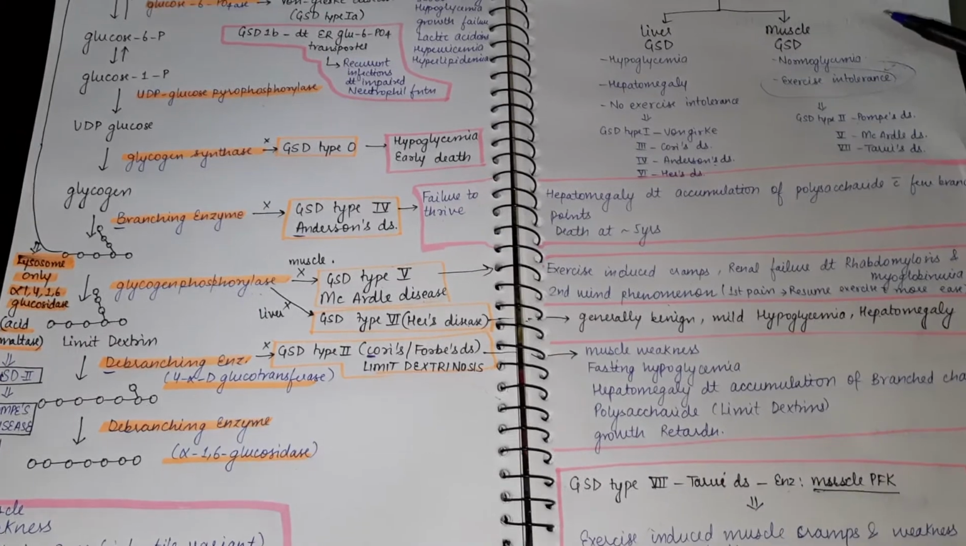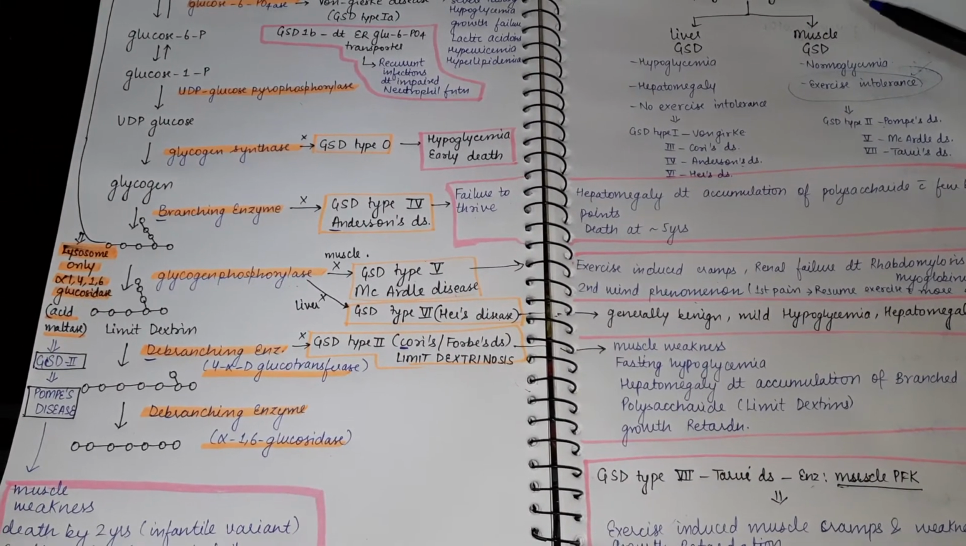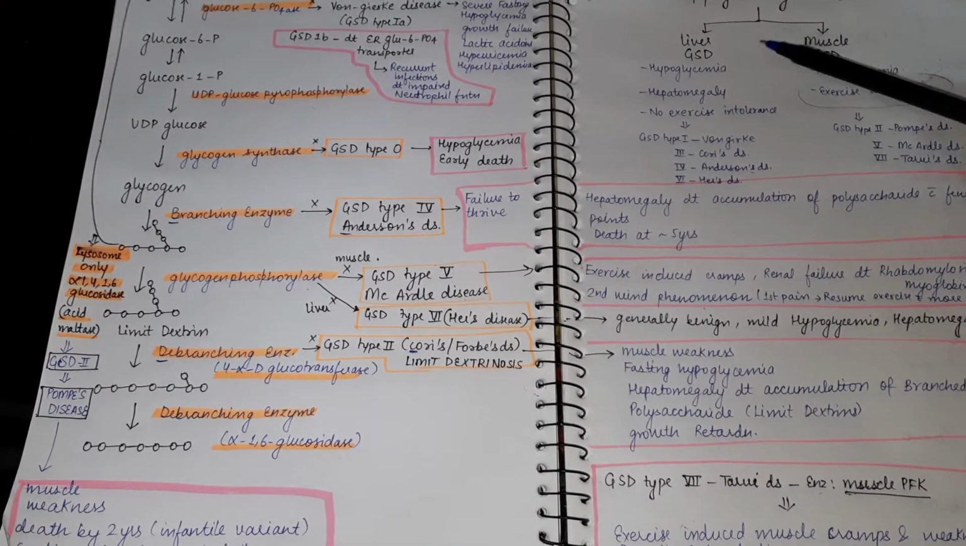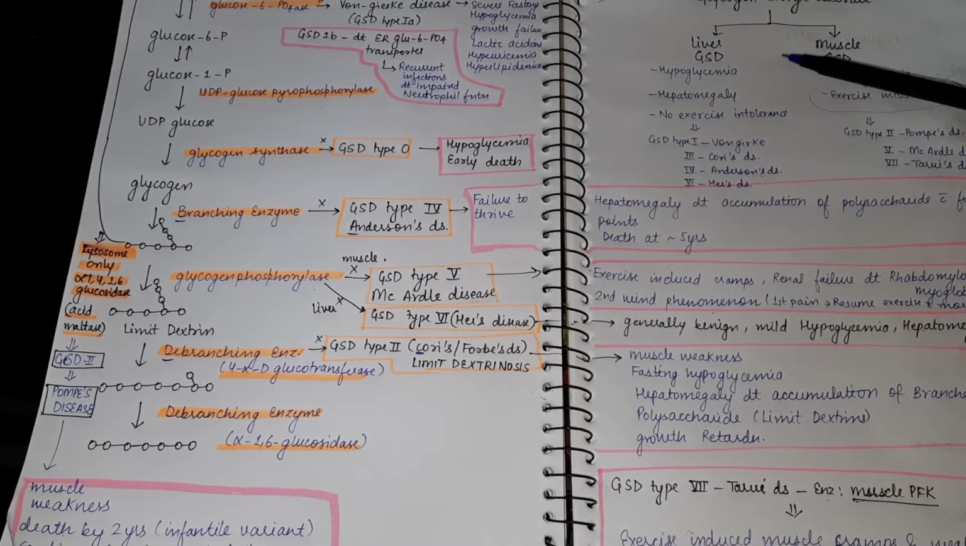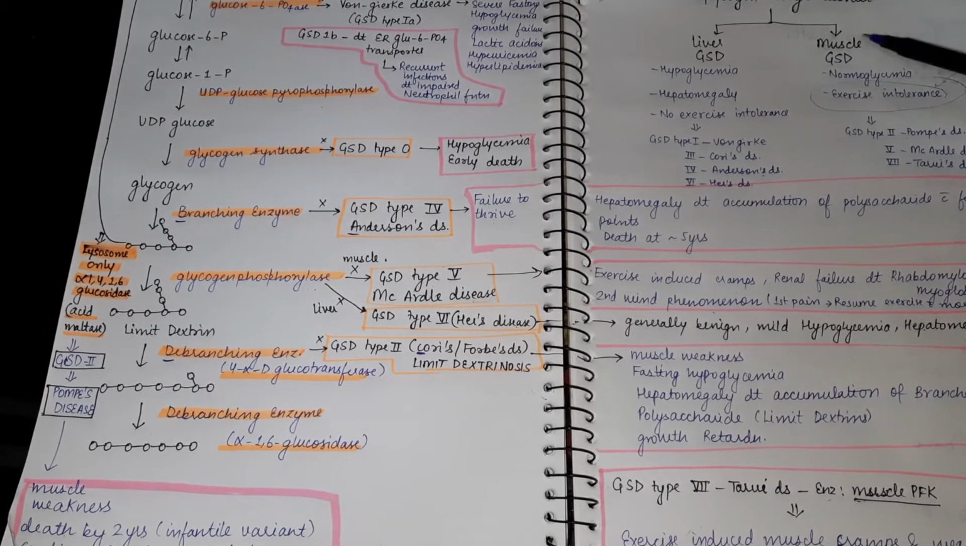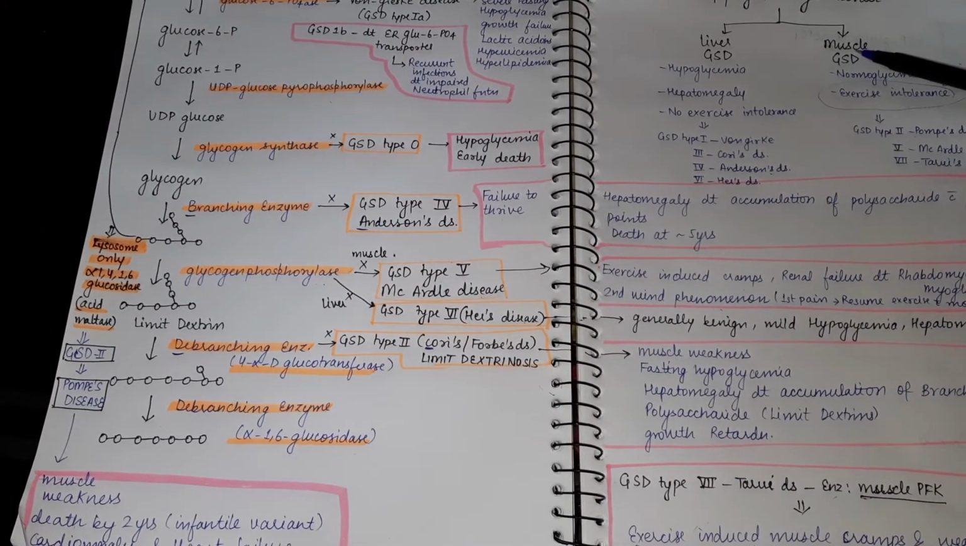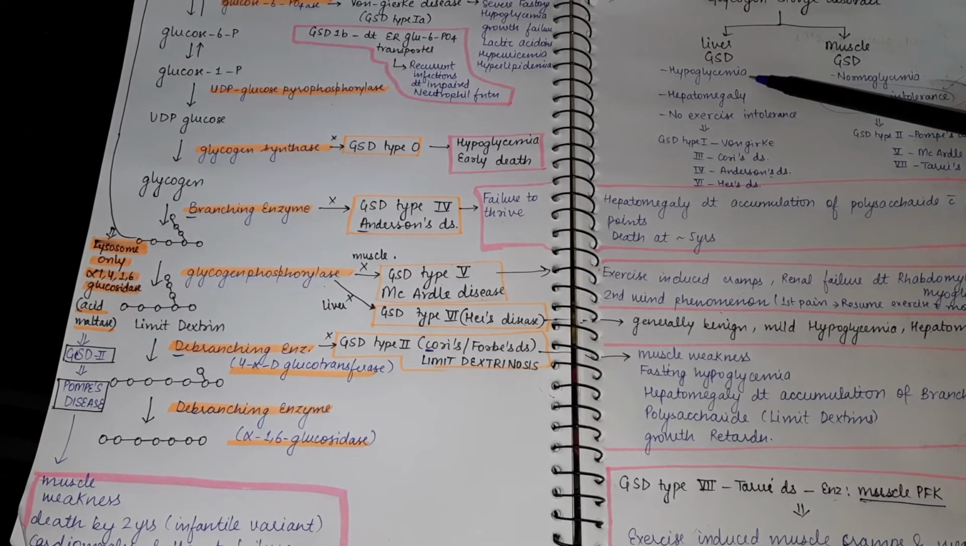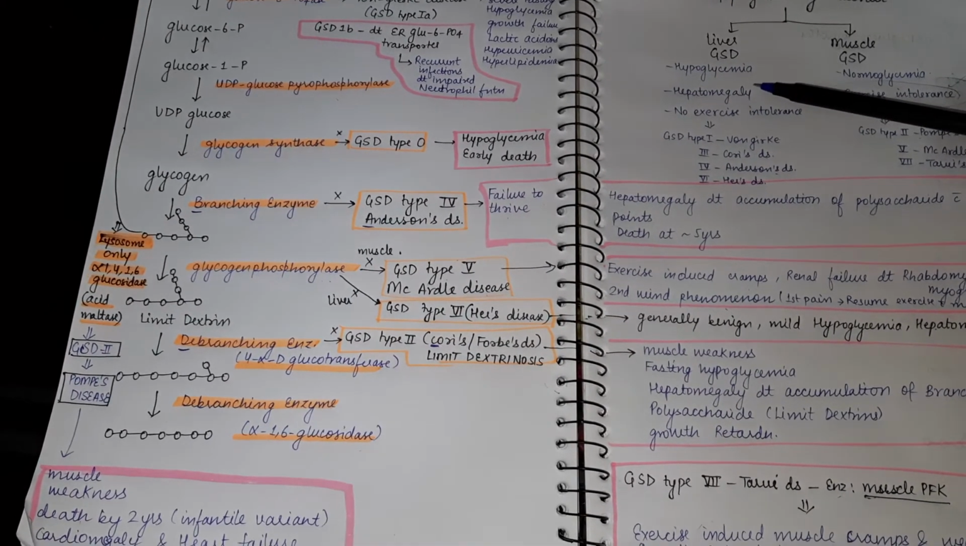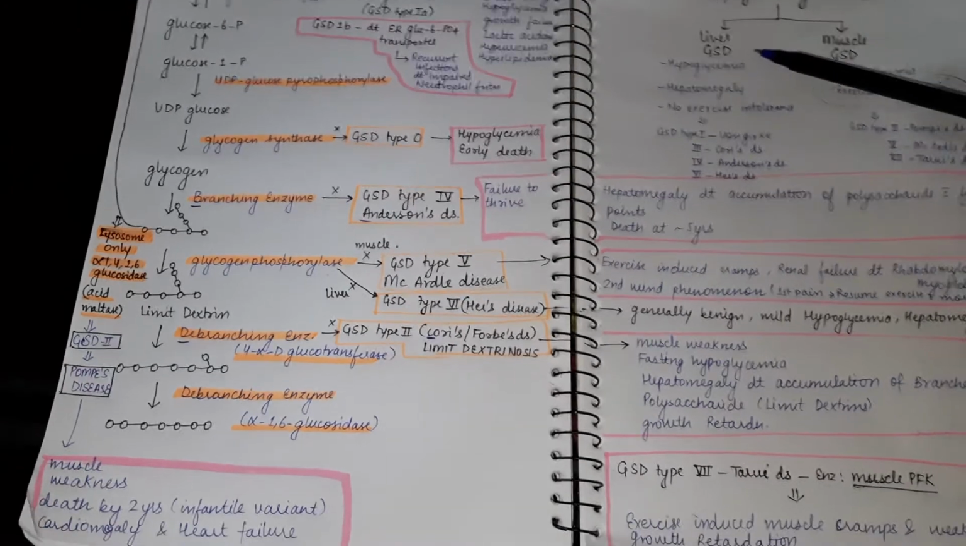So, whenever we get a question on glycogen storage disorders, just remember these main points: if there is exercise intolerance, we will suspect a muscle glycogen storage disorder, and if there is hypoglycemia and hepatomegaly, we will suspect a liver glycogen storage disorder.